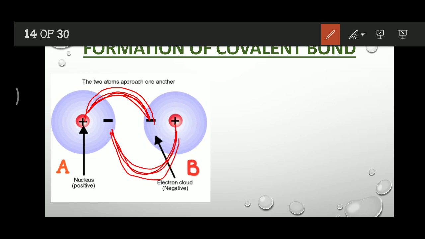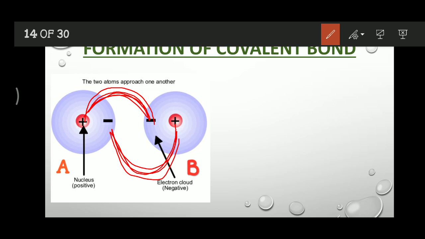When these two forces of attraction are established between those two atoms, these two atoms come even closer than before. If the force of attraction is established, then they come closer to each other. When and how the force of attraction is established, we will discuss later. Just understand here that due to the force of attraction, these two atoms A and B come closer.